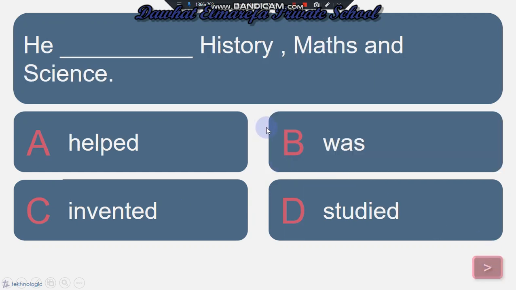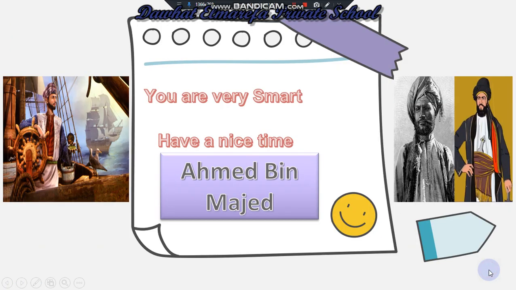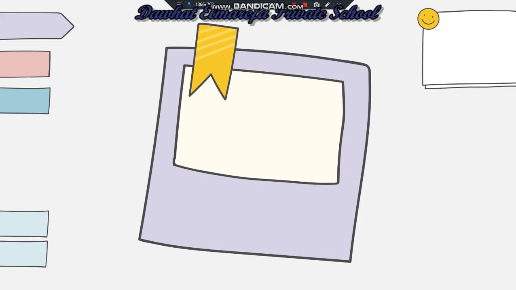Next, he history, math, and science. He what? Excellent, studied. He in 1501 in Oman. He what? Excellent. The past form of die is died. Now let's see how we can write the biography about Ahmed bin Magid.